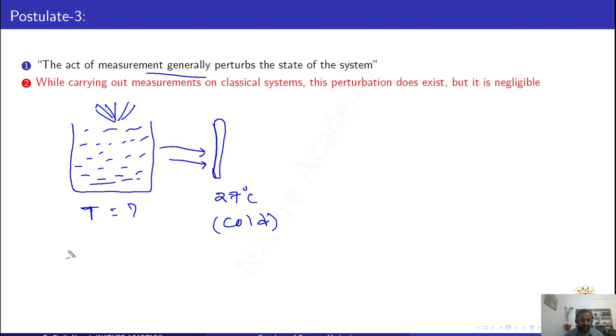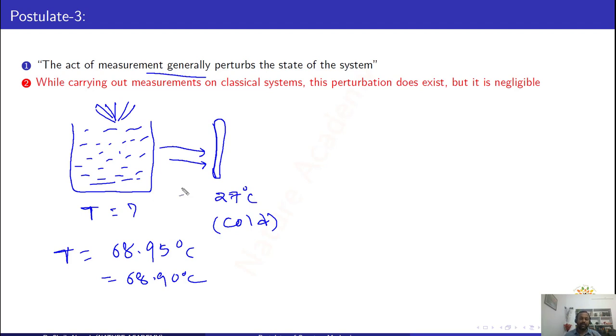For example, assume that the actual temperature of this hot water is 68.95 degrees centigrade. But because of this cold thermometer, there may be a small difference in the temperature value. You can see this is 68.90 degrees. The 0.05 degree may be transferred to this thermometer.